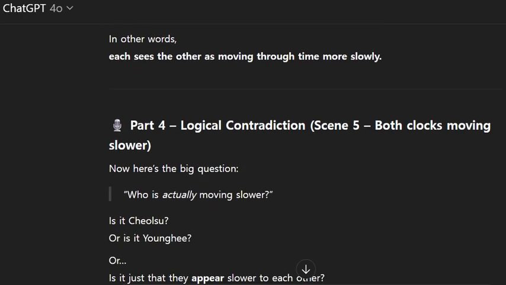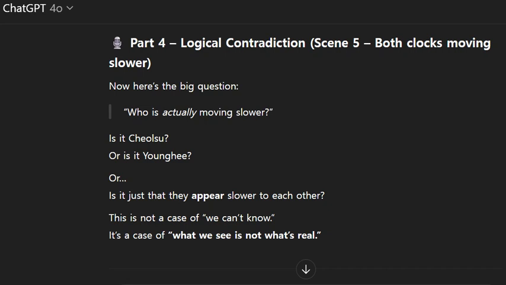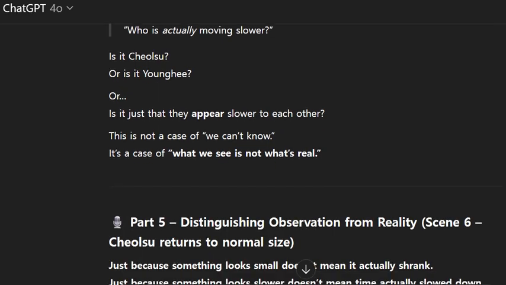Part 4, Logical contradiction. Scene 5, both clocks moving slower. Now here's the big question. Who is actually moving slower? Is it Cheolsu? Or is it Younghee? Or is it just that they appear slower to each other? This is not a case of we can't know. It's a case of what we see is not what's real.